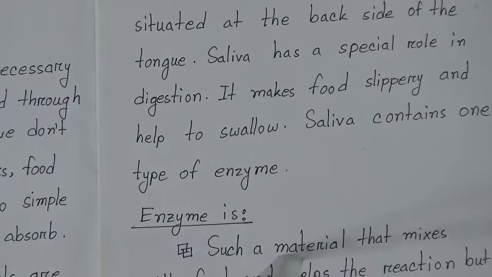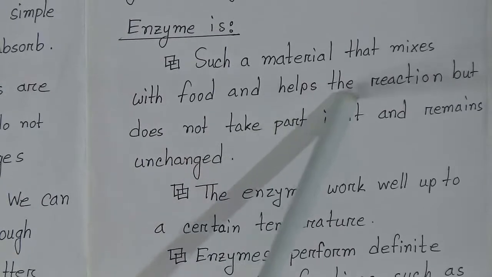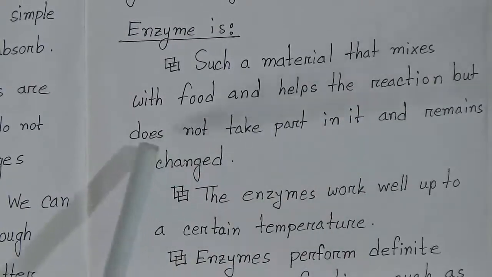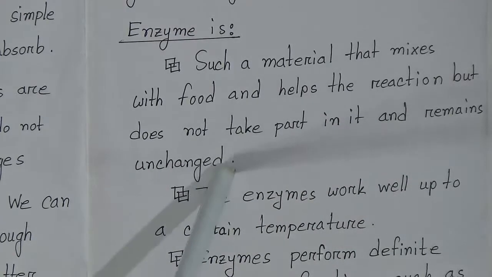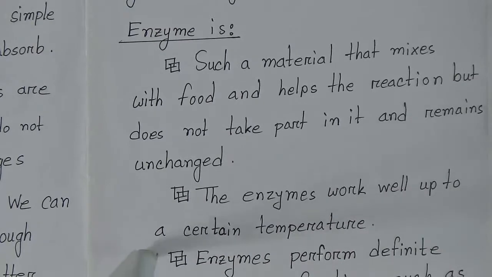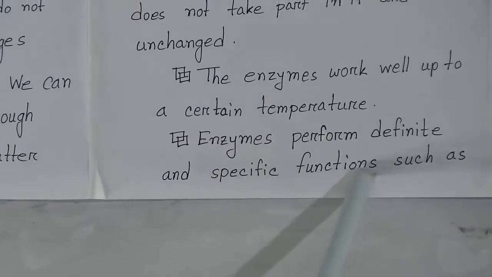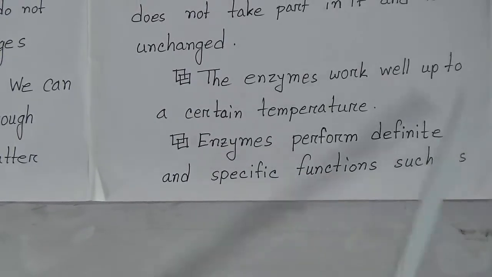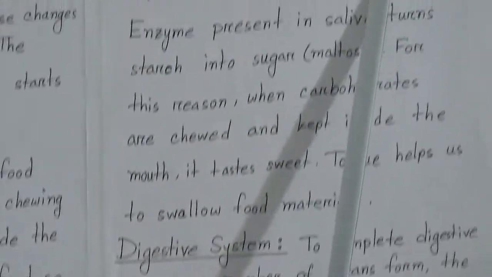Enzyme is such a material that mixes with food and helps the reaction but does not take part in it and remains unchanged. Enzymes work well up to a certain temperature. Enzymes perform definite and specific functions, such as trypsin acts only on protein.